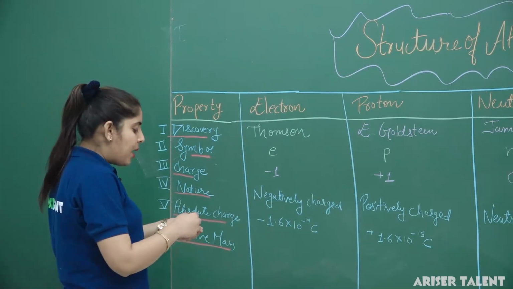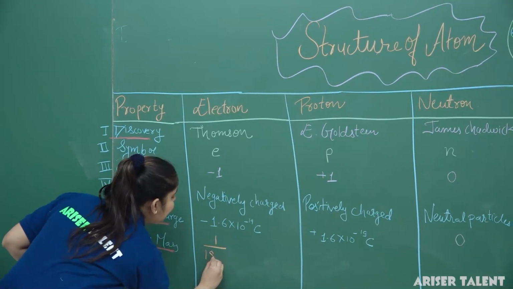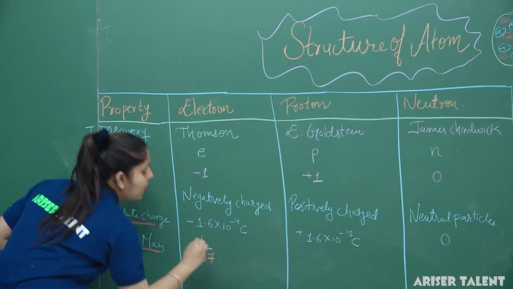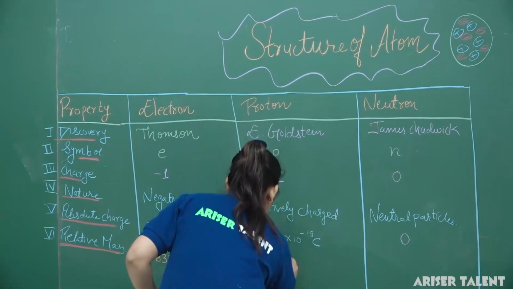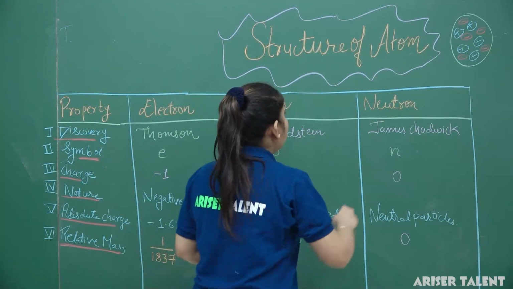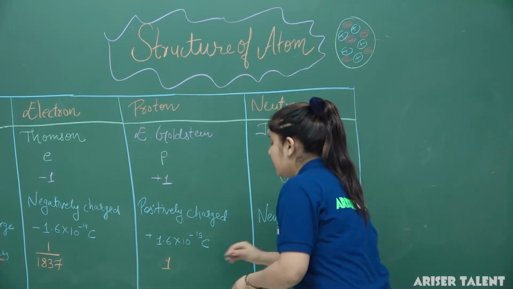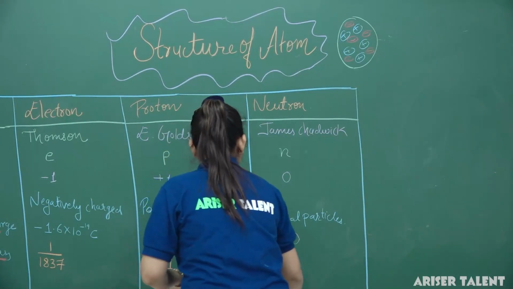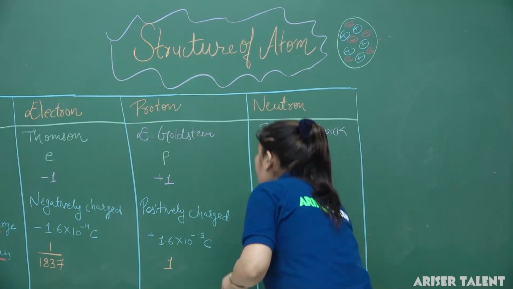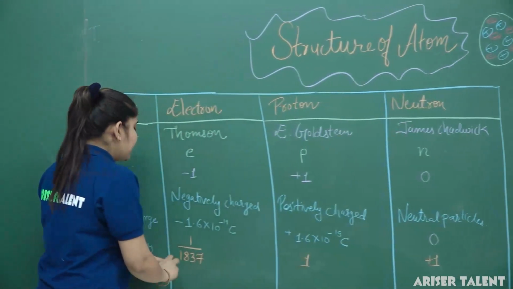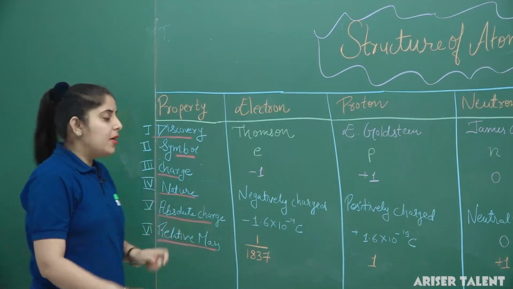The electron has a mass of 1/1837 times the mass of the hydrogen atom. The proton has a mass of 1, and the neutron also has a mass of 1, with charge 0.